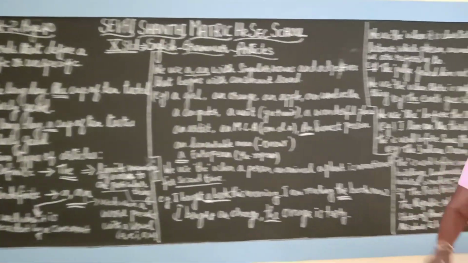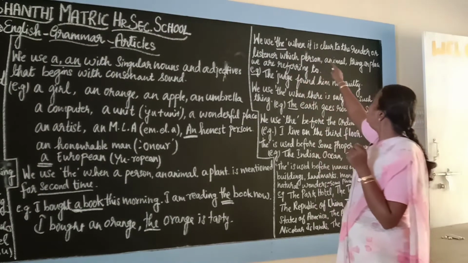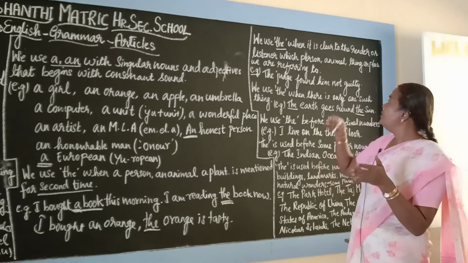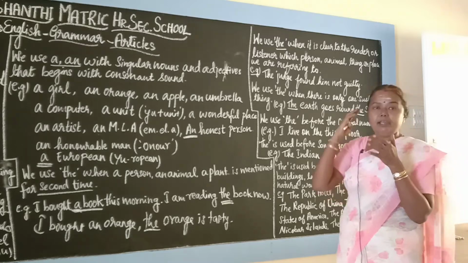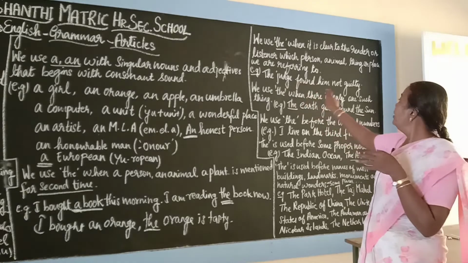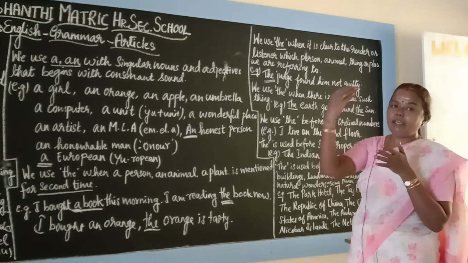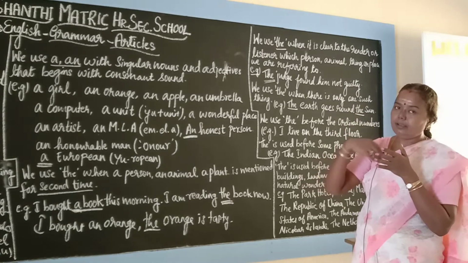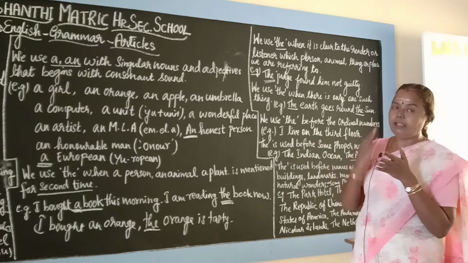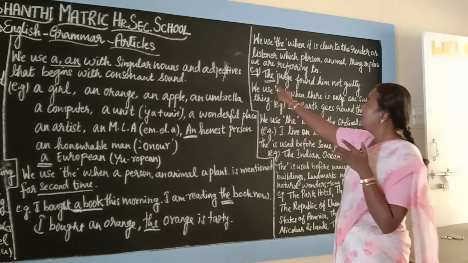Let us see where and where we are using the. We use the definite article when it is clear to the reader or the listener which person or which place or animal. So when we are definite about the thing, then we use the. For example, the judge found him not guilty. The judge means we know he is a person who finalizes and releases the orders, whether the person is guilty or a criminal or not. That is judged by a judge. So we know he is a specific, particular person. That's why here it is the judge.